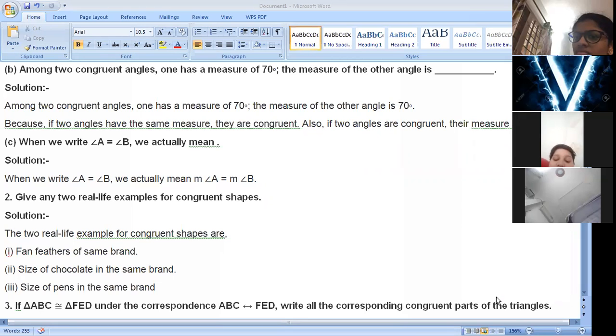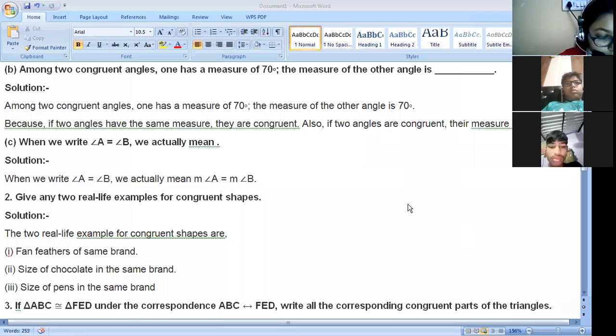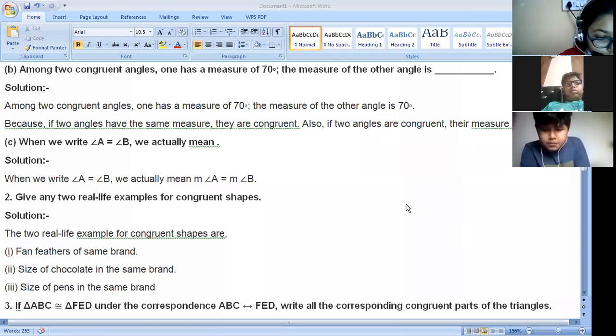Phones of the same brand, same model. Same model phones, yes. Notebooks of the same company, yes, Vedika. Yes, these all are examples of congruent shapes. You can write any. Okay, fine.